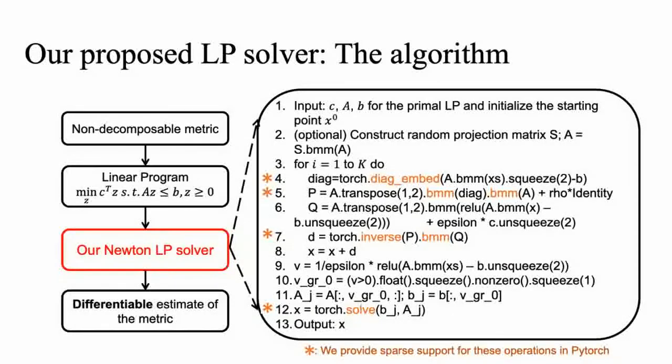Our algorithm is shown here. First, we feed our LP, then we do k updates using the Newton method. Then we compute the indices of active constraints and solve for the optimal solution x. To allow our solver to handle sparse inputs, our implementation was extended to support sparse operations for several commands in PyTorch.